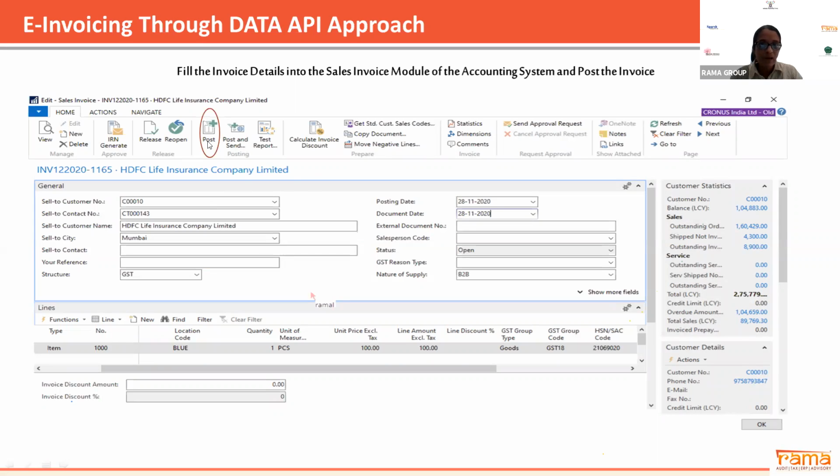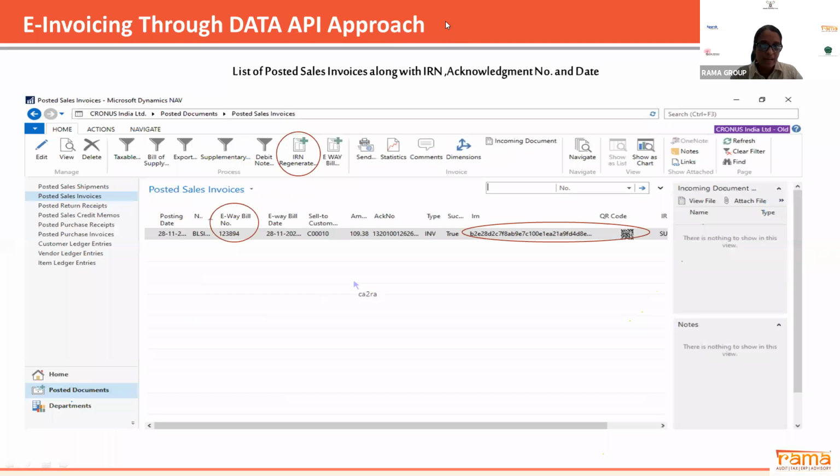You just have to click on post, and your e-invoice, your IRN, will get automatically generated. If you can see in this red box, this is the IRN generated. Your e-way bill is also generated, because in this scenario I put my transporter detail also. Then acknowledgement number and acknowledgement date will also be there. And most important, the QR code is also generated.